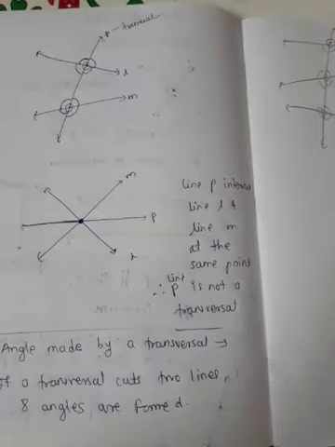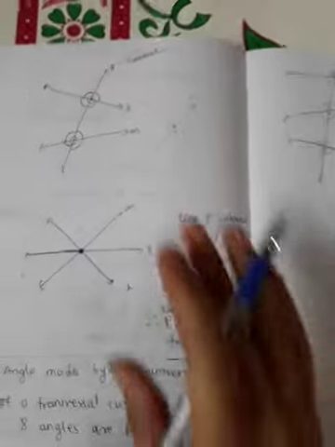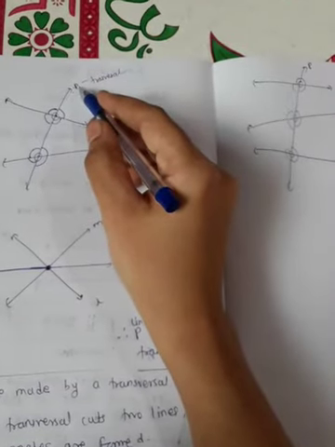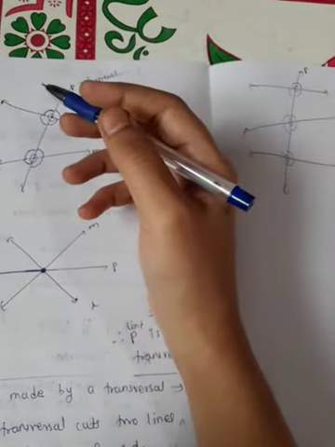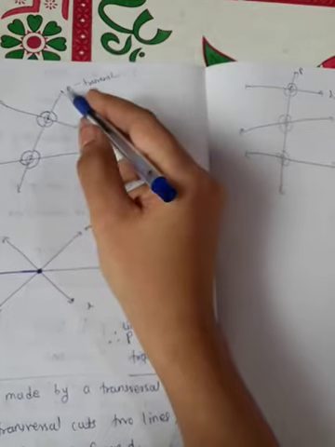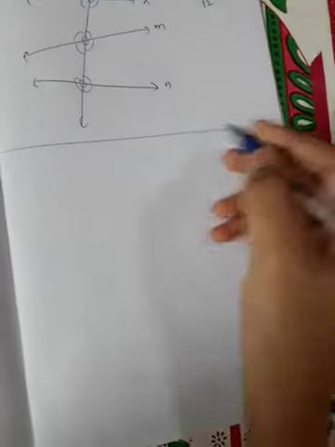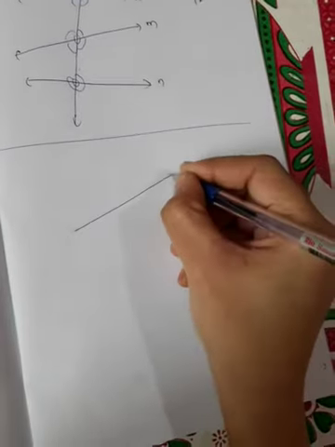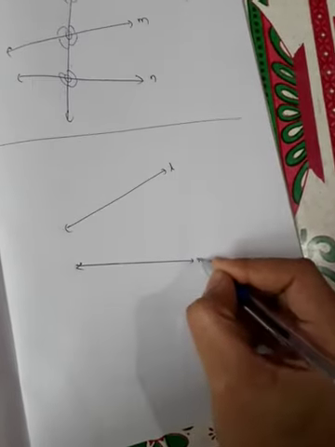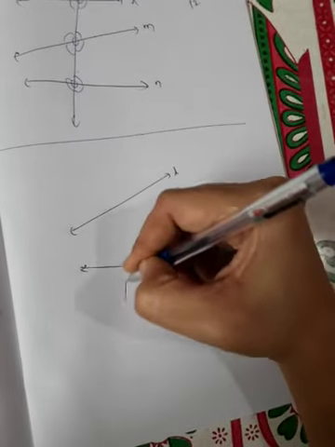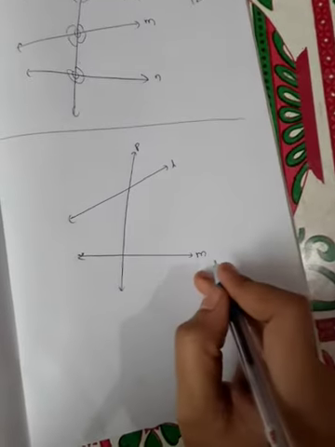And if a transversal cuts two lines, 8 angles are formed. Now there are many types of angles formed by the transversal, and these 8 angles are of some types. So let us see the types of angles formed by the transversal. Again I will draw the figure: line L and line M, and this is a transversal P of line L and line M.